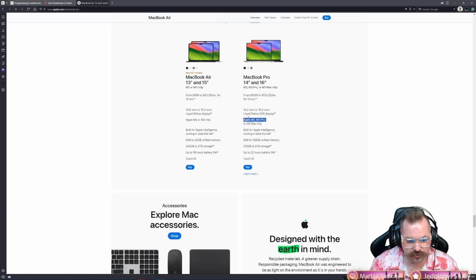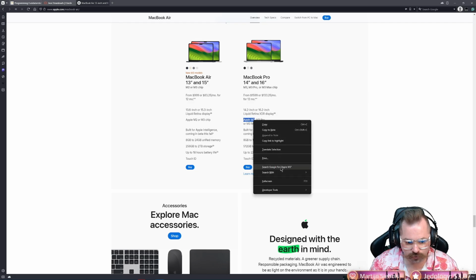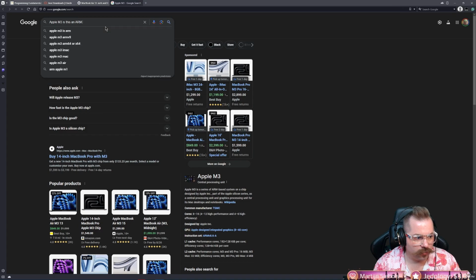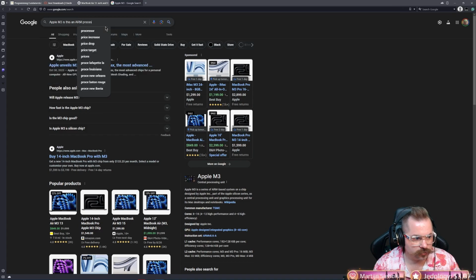So what we're going to do, let's just say this is the one you have, right? You're going to take that and search Google for it, and we're going to ask, is this an ARM processor?